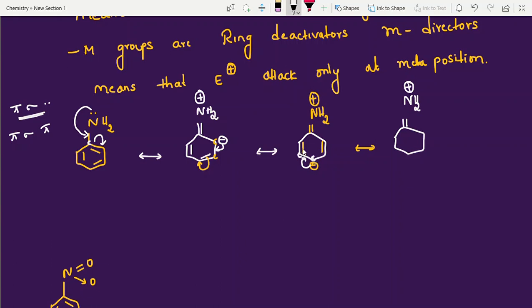Now this bond shifted here. Why? Because it will get 5 bonds for shifting here. Shifting here means what is the charge? Negative charge. Bond shifted here means this double bond. This as it is you can write. That's all, students.